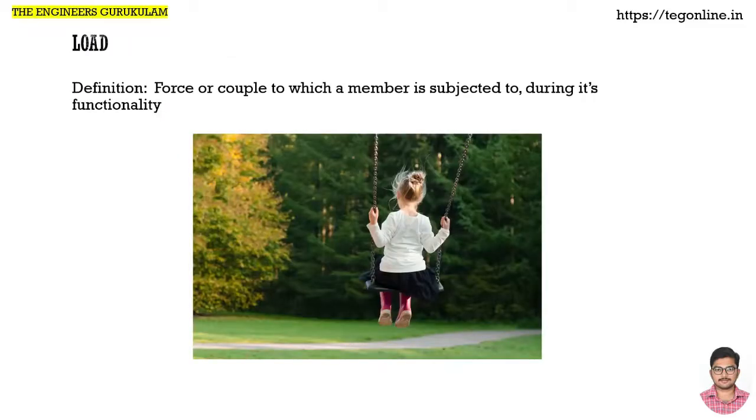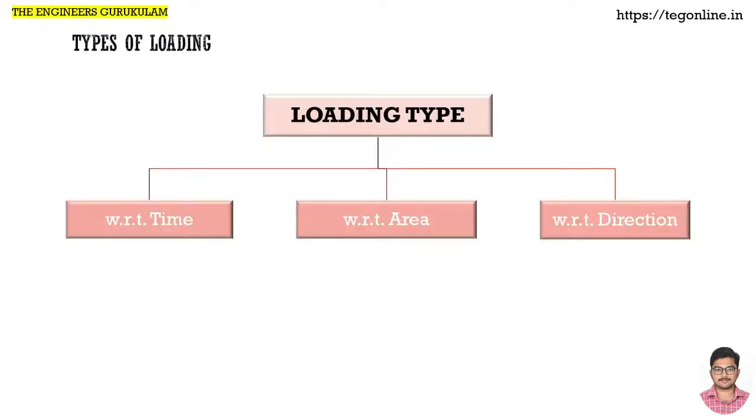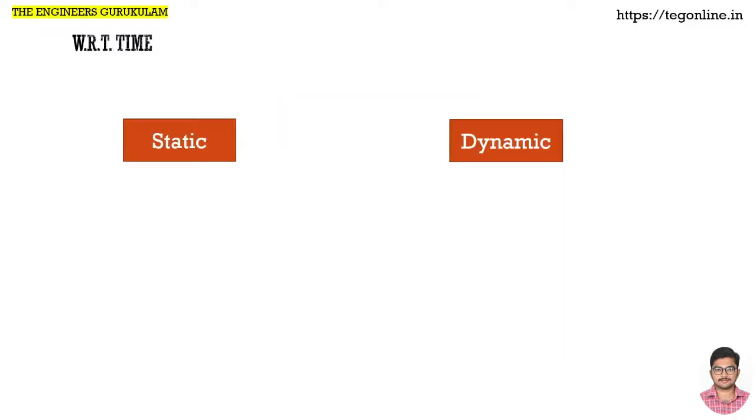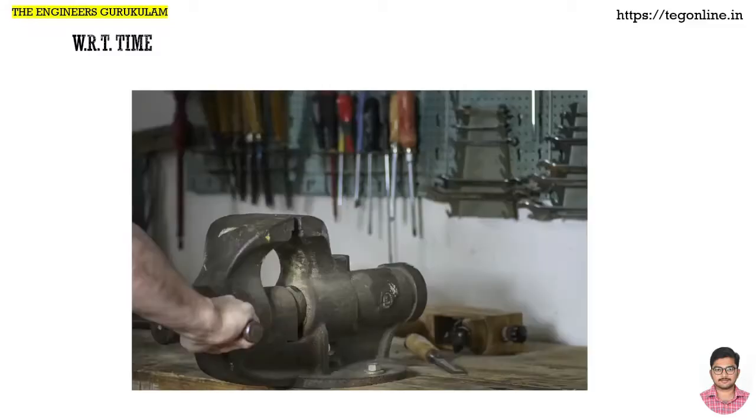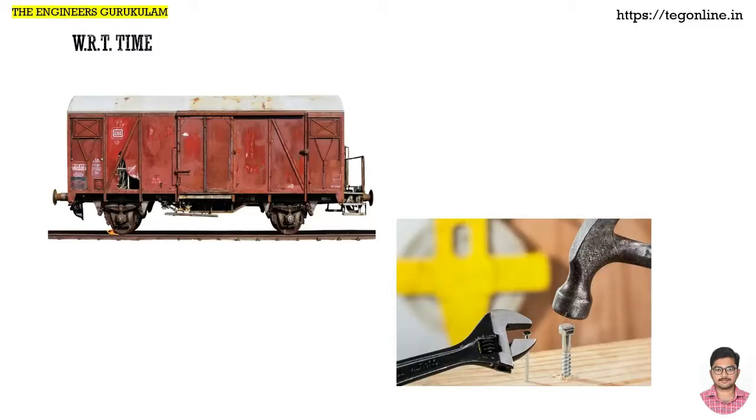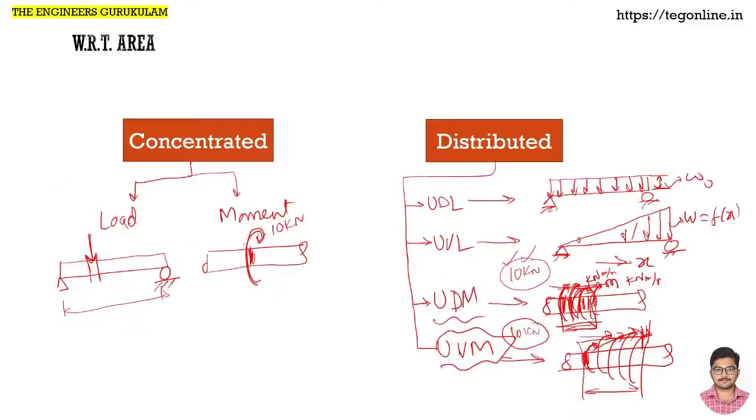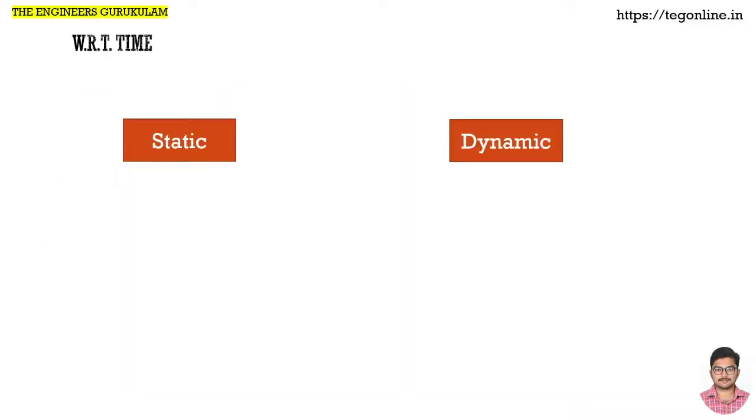The next thing: what is load? We have seen that during the functioning of a particular component, whatever forces or couples act on it are called load. Load can be classified based on time, area, and direction. With respect to time, it is static and dynamic.